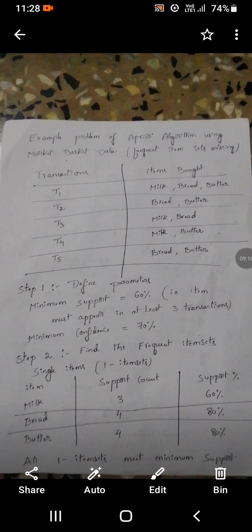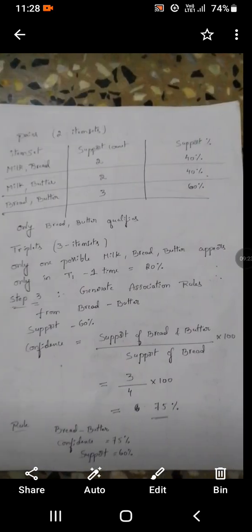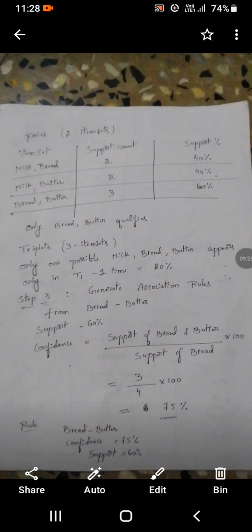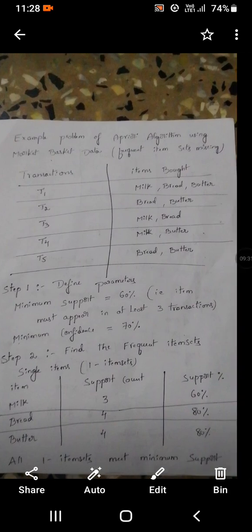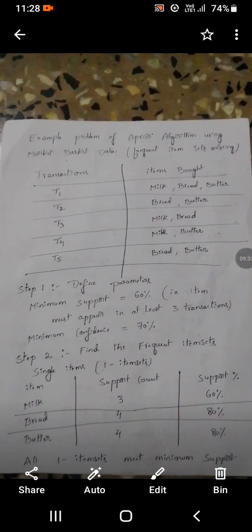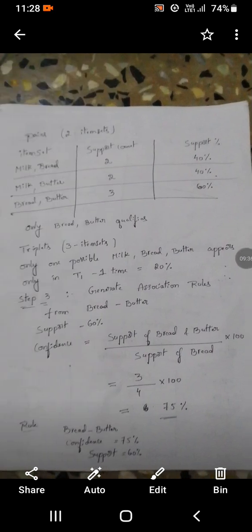For bread, it is how much? The support count is 4, in the second row. Okay, 3 by 4 into 100, how much is it? Total 75 percent. And it is more than 70 percent, we have reached it. That is 75 percent. As per the rule, for bread and butter the confidence is 75 percent and the support is 60 percent. We already proved that confidence above 70 means 75 is very good, and support is 60.